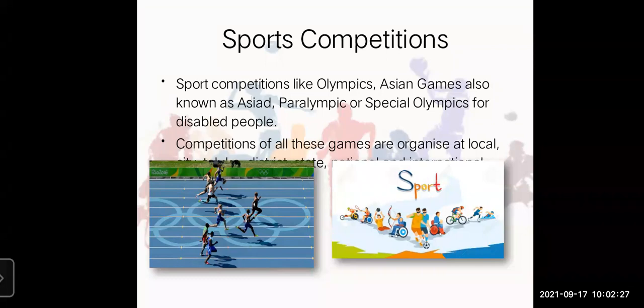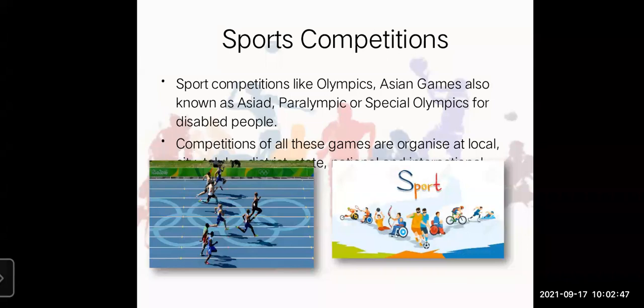Sports competitions like the Olympics, Asian Games, also known as Asiad. Yes, students, please mark that. It is one of your fill in the blanks. It can be asked that Asian Games is also known as dash. So you are supposed to write down Asiad.